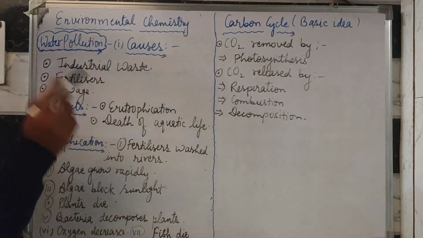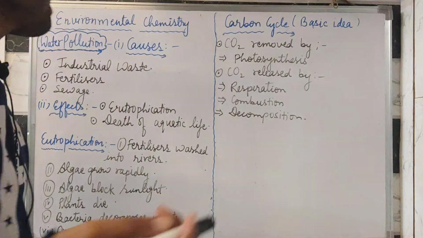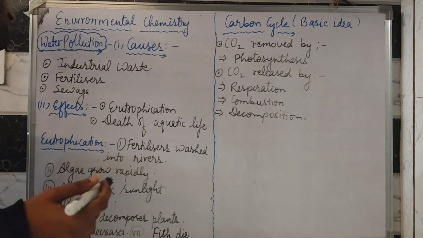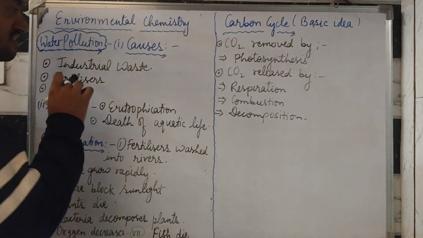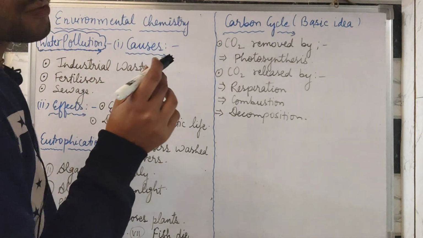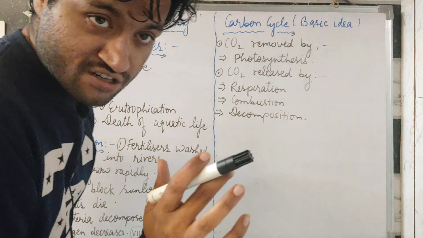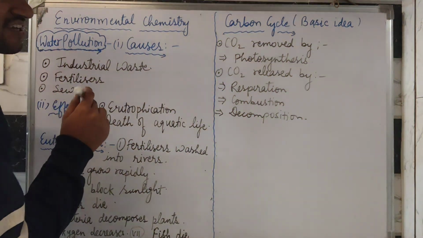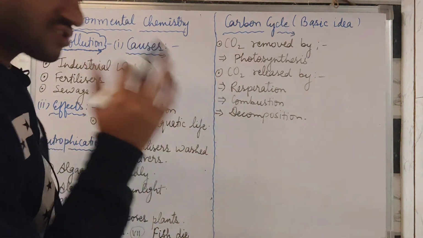Causes: what are its causes? The first one is industrial waste. We see that industries release many toxic gases, toxic liquids and toxic chemicals. Industrial waste causes water pollution. Next, fertilizers: many toxic chemicals are used in fertilizers, which rupture the fertility of the soil and affect the edible things grown by agriculture.